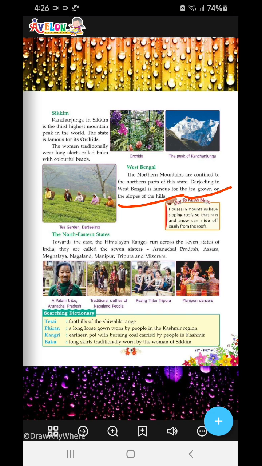And then the northeastern states towards the east: the Himalayan ranges run across seven states in India. They are called the Seven Sisters. And what are they? Arunachal Pradesh, Assam, Meghalaya, Nagaland, Manipur, Tripura and Mizoram. Almost the same characteristics are found in all of these states.